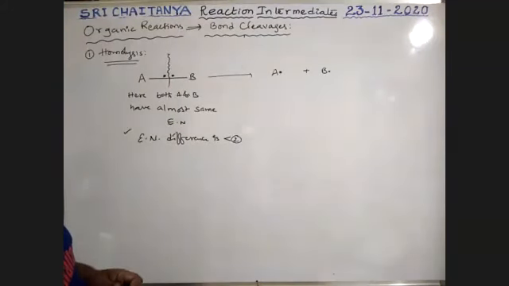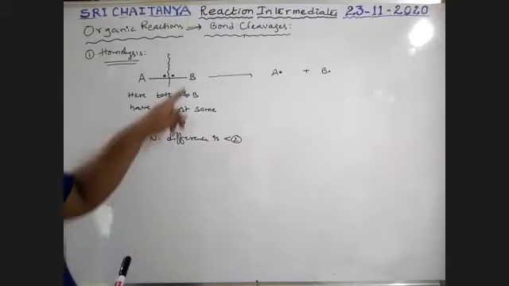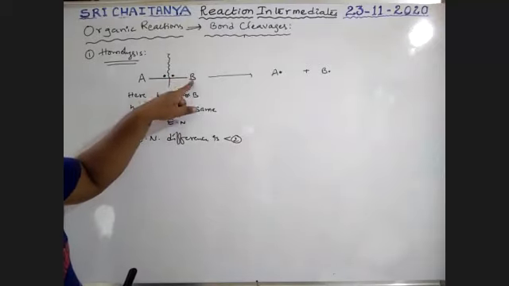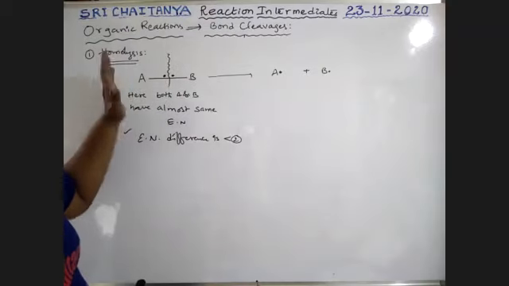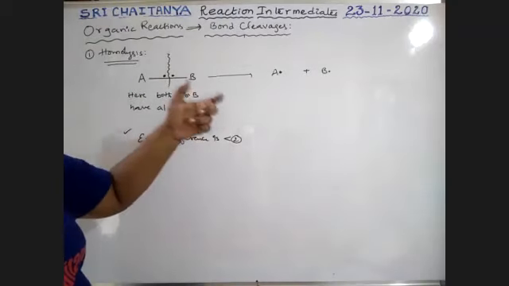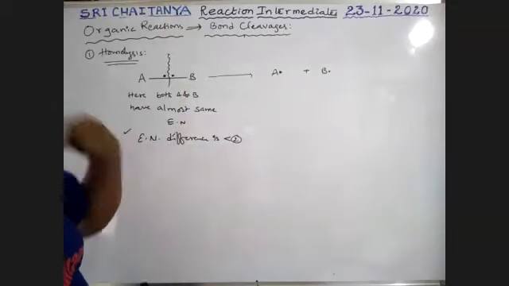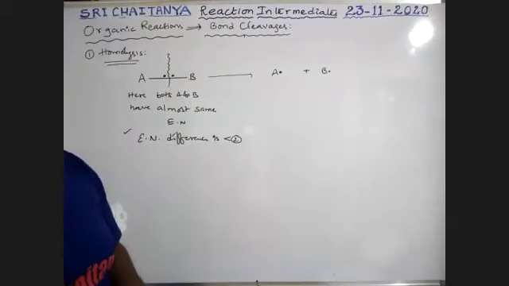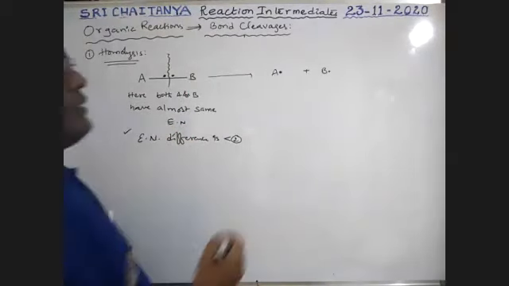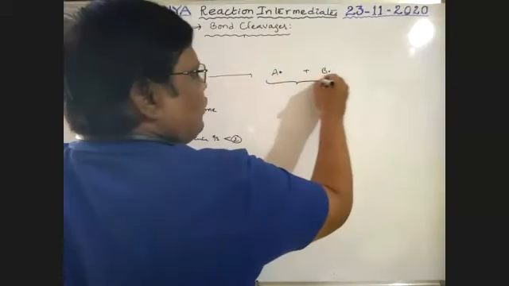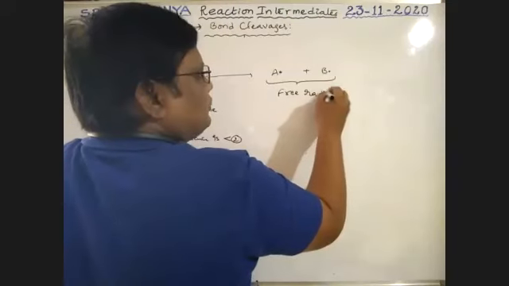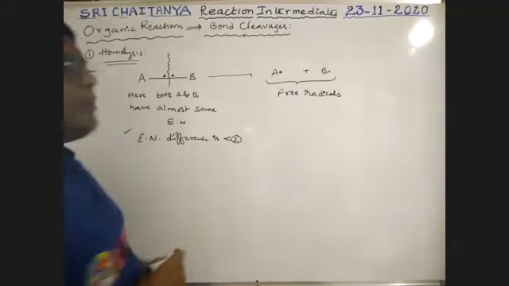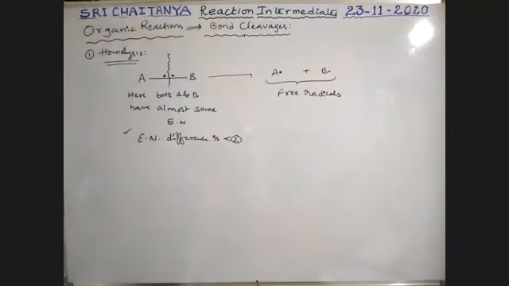That means every bonded electron, the electron contributed by B, is collected by B. The electron contributed by A is collected by A. That means every bonded atom catches its own electron and converts into an unpaired electron species. These unpaired electron species are called free radicals.